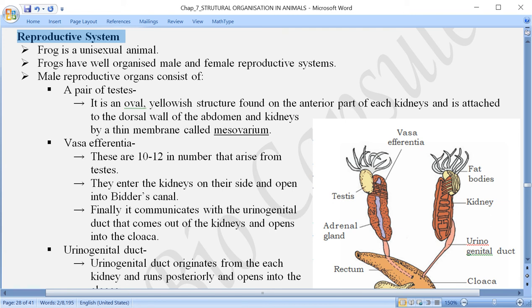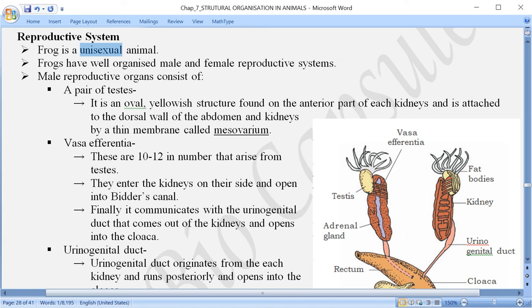Unisexual का मतलब क्या होता है? What happens here? The male and female reproductive organs are present in separate bodies. Means one individual will have either the male reproductive system or female reproductive system, and based on that we can call the frog either male or female, and that's why we are saying that frog is a unisexual animal.